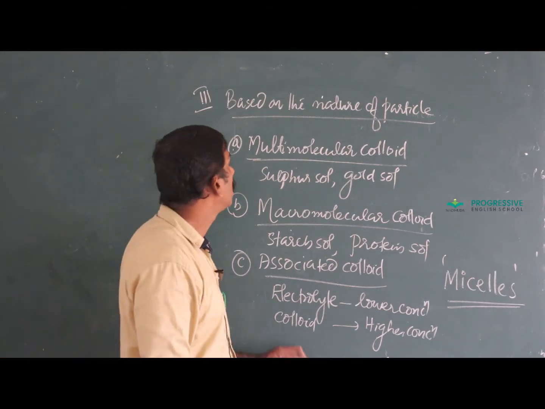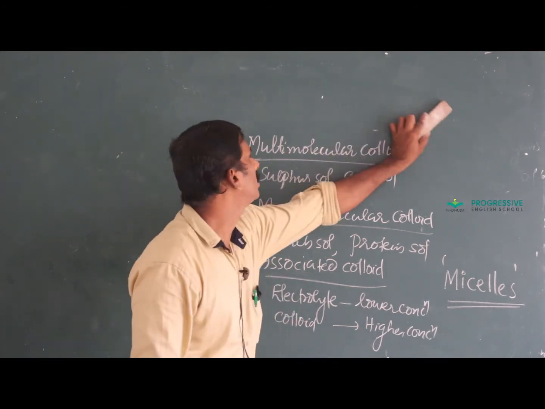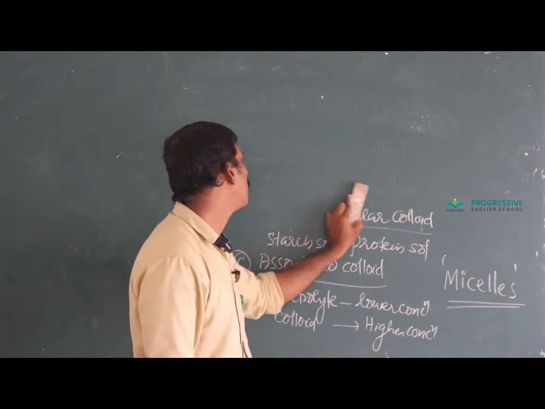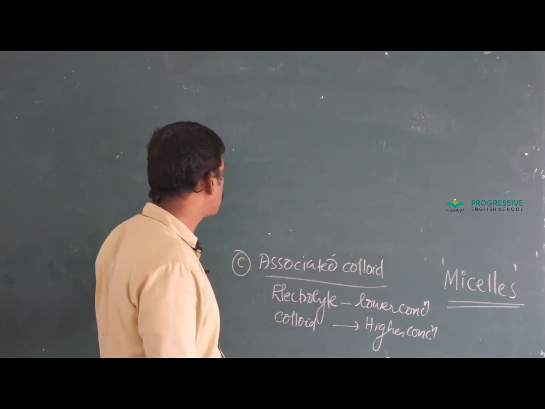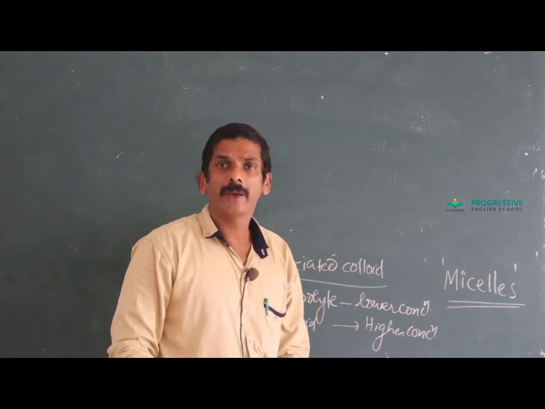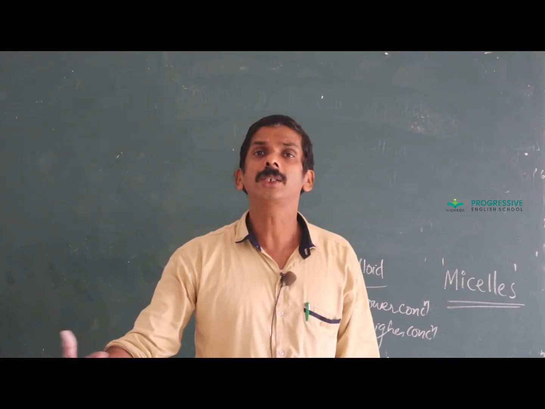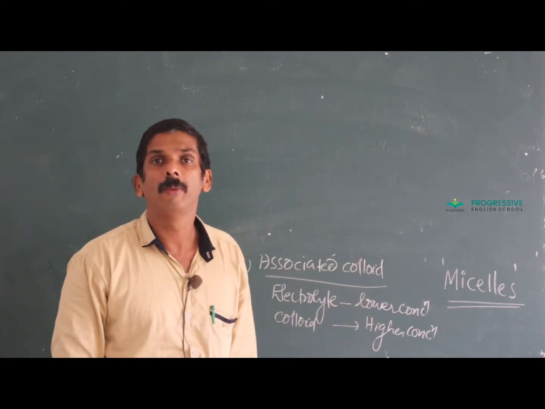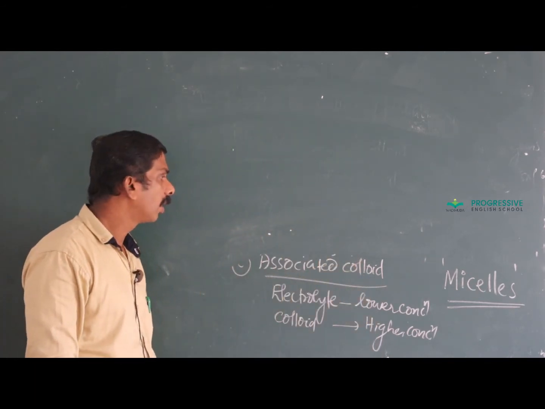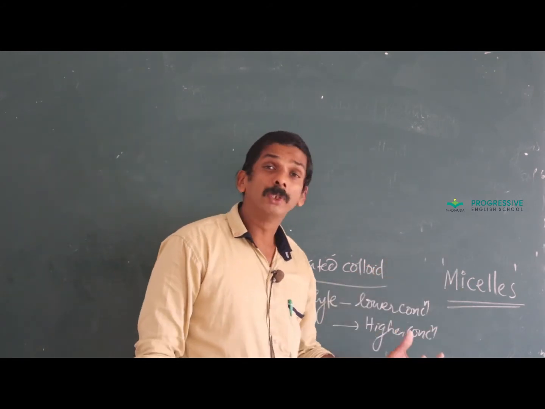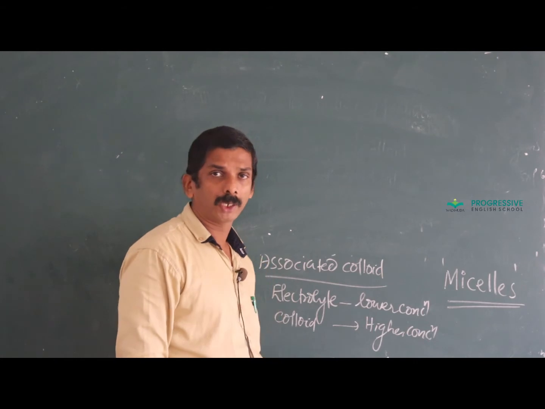Okay? Micelle means certain substances act as electrolytes at a lower concentration, but at a higher concentration they act as colloids due to the aggregation of particles. The aggregated particle thus formed is called a micelle. And we can study how micelles are formed by taking a familiar example.